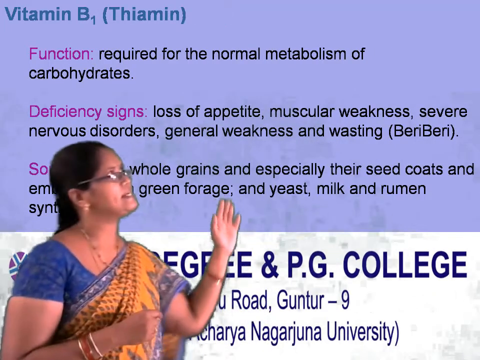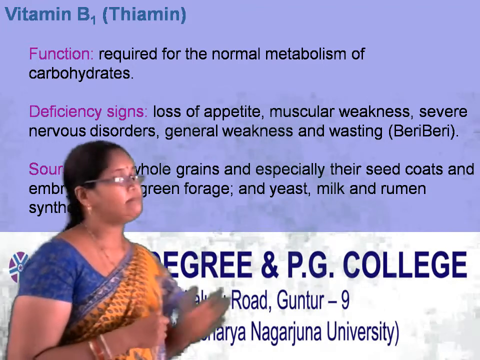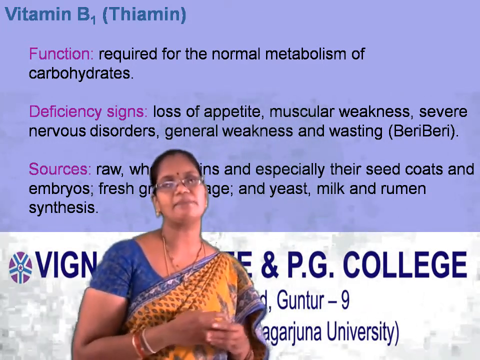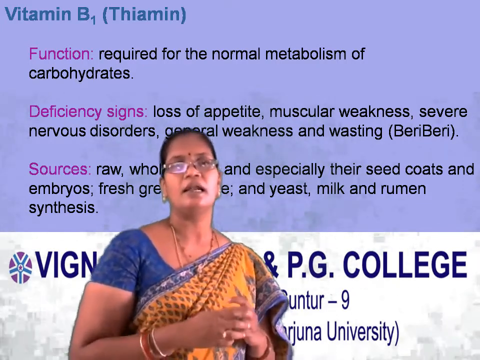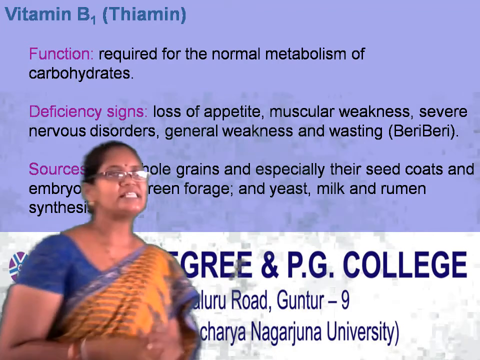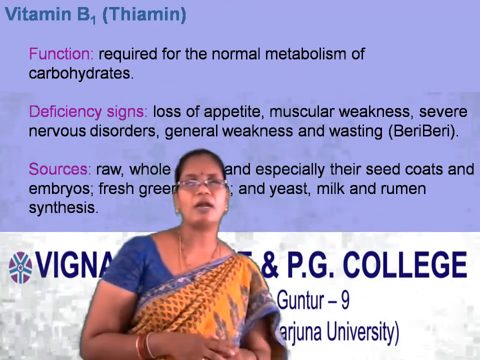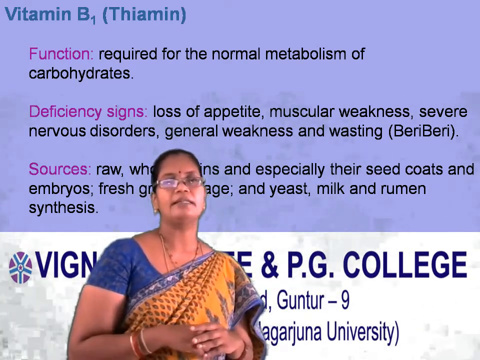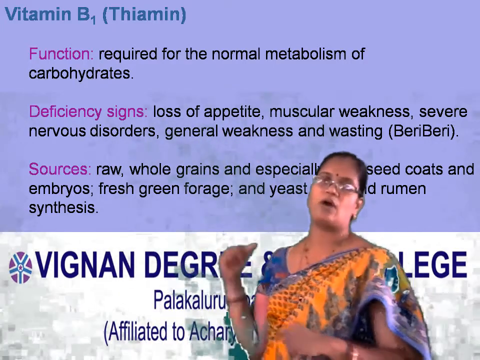Now we will move to vitamin B complex. The name itself indicates complex, meaning several vitamins are present in this complex, like B1, B2, B3, niacin, folic acid and so on. First we will discuss B1. B1 is also called thiamine. The main function is that it is required for the normal metabolism of carbohydrates.